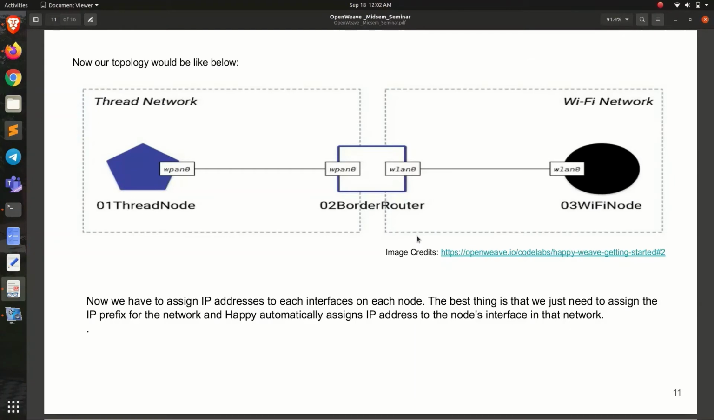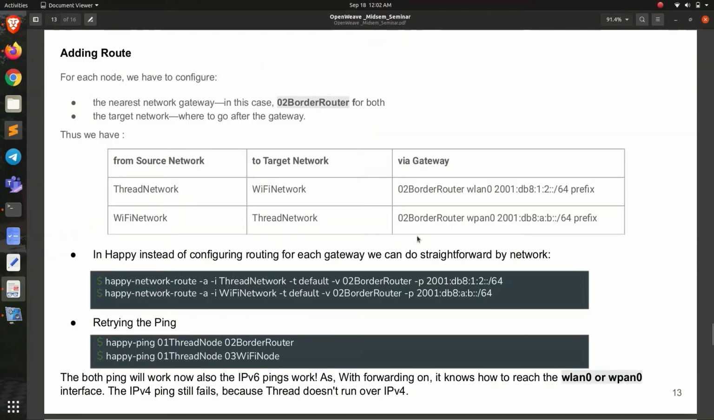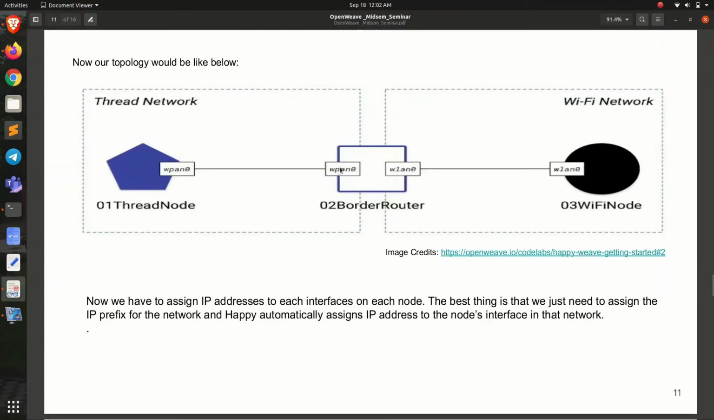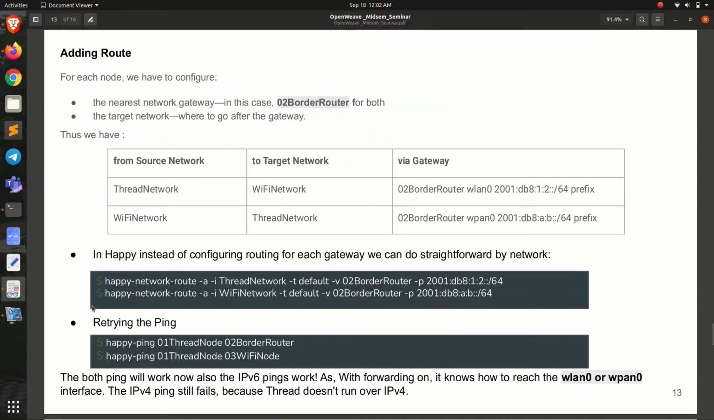So now let's, before pinging that, we have to add a route to make forwarding enabled between these two interfaces, like from going to this or from going to this. So for that, this is the command.